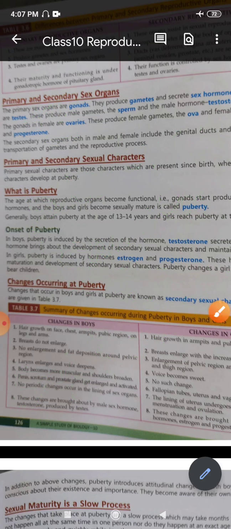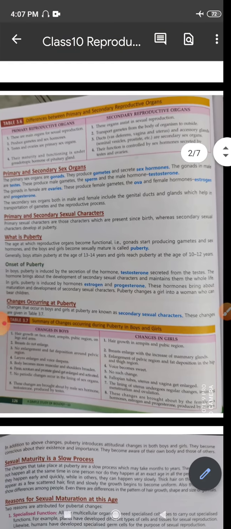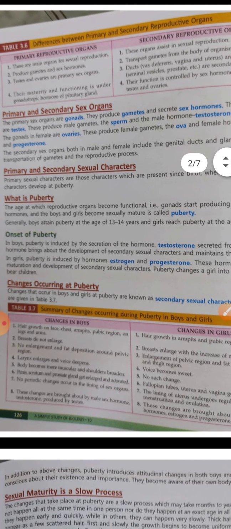So at a particular age they become functional, and that age when the gonads are sexually mature, that age is known as puberty. So the gonads start producing gametes and sex hormones in the boys and girls. They become sexually mature, and this stage is known as puberty.